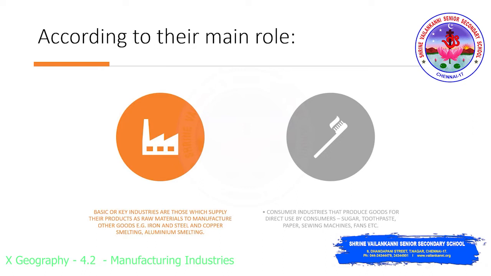To give the best example for key industries, consider the manufacturing of Maggie. Okay, so all the raw materials will reach the Maggie Nestle company, and the Maggie will be out for sale after the process is over. So when you consider the raw materials for Maggie, what all will be needed? All the masala goods and Maggie noodle, the wheat flour or the maida flour, and you will be in need of plastic covers also to pack the Maggie, right? So consider that as an important key industry aspect here.